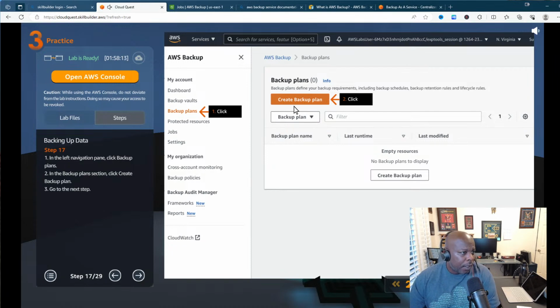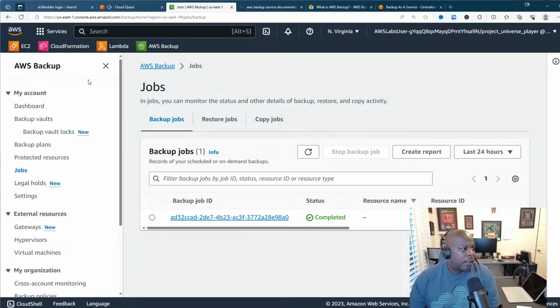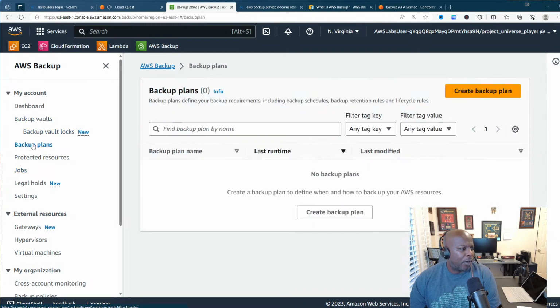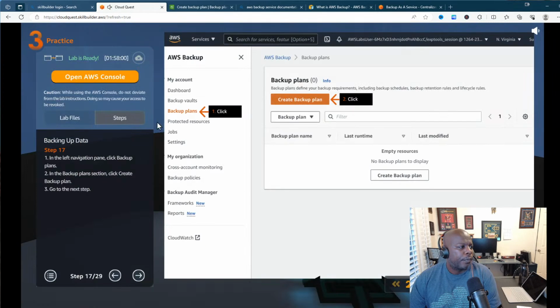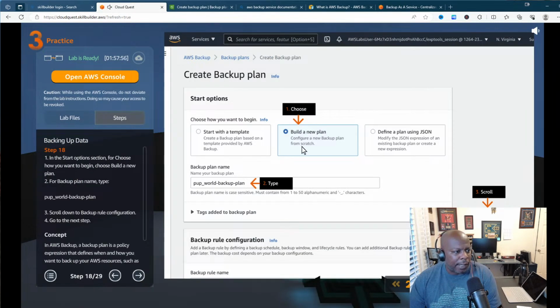So now we have to create a backup plan. We created a vault, right? Now we're creating a backup plan. So we'll come over here and go to backup plan, and then create backup plan. All right, cool. Now we go to the next step. It's going to say build a new plan, and our backup plan name is going to be pup_world-backup-plan. Let me go ahead and copy and paste this.